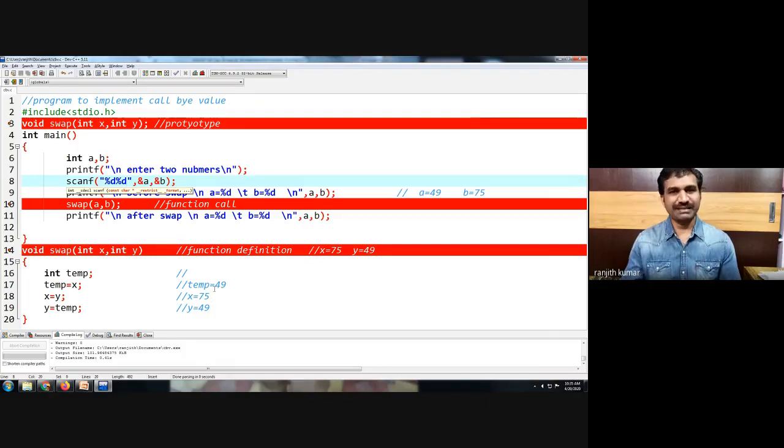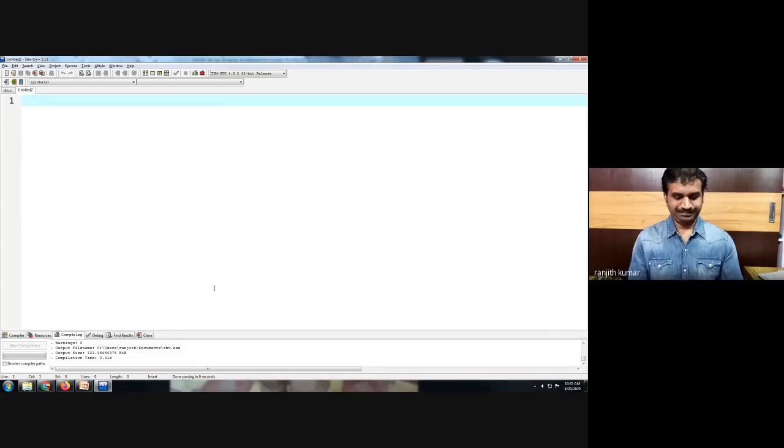We will see one more example where we can write all the programs which are done so far using call by value parameter passing technique. Whatever the programs we have done, prime program, strong program, Fibonacci program, factorial program, every program can be written in call by value technique.